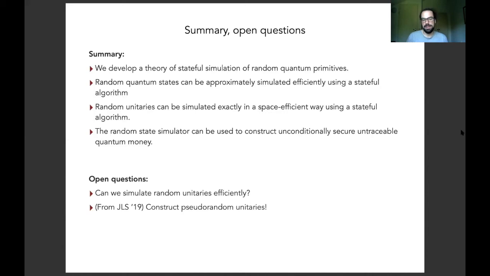There are also a couple of open questions, naturally. One of them is the most straightforward one, and that is, can we efficiently simulate random unitaries in this kind of stateful and unconditionally secure way? Another one is kind of inherited from Ji, Liu and Song 19, which is, the table that I showed about simulating Haar random unitaries had another gap, right? Which is the one of pseudorandom unitaries. So by now we have several candidate pseudorandom unitary schemes, but none of them is proven secure. So this is something that we should do in the future.